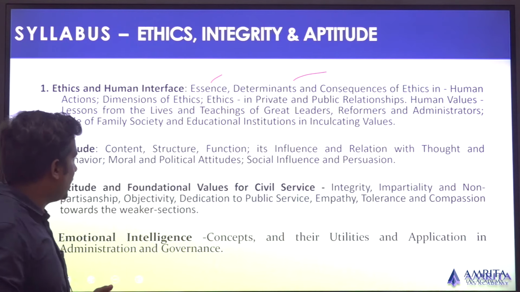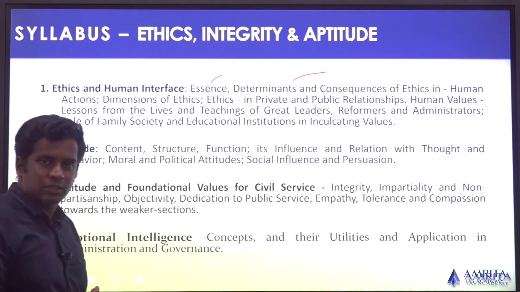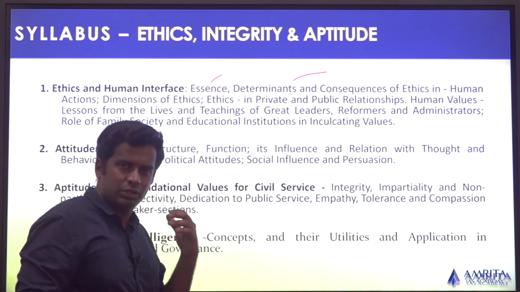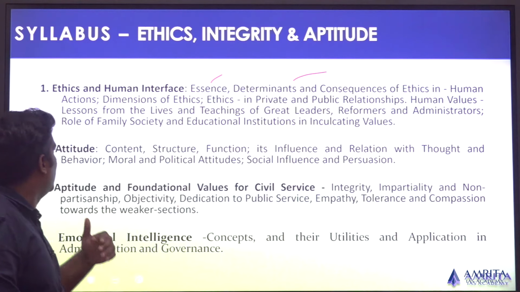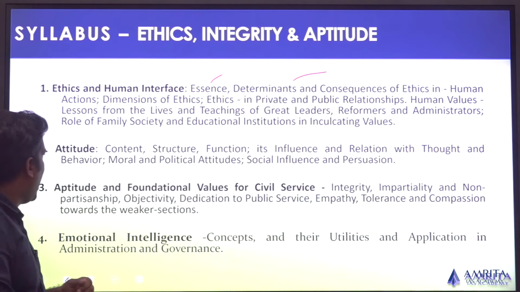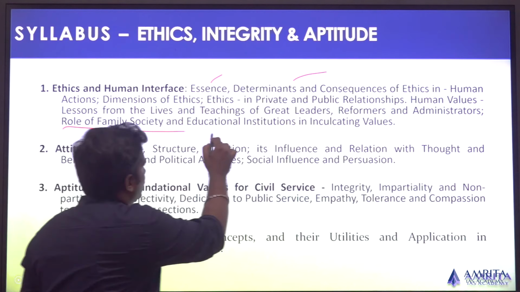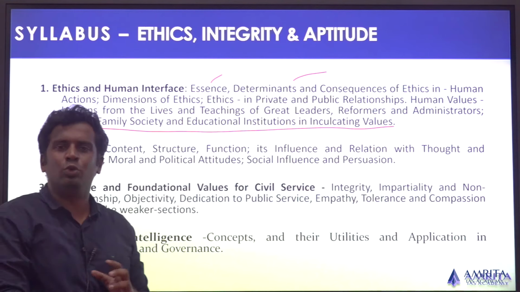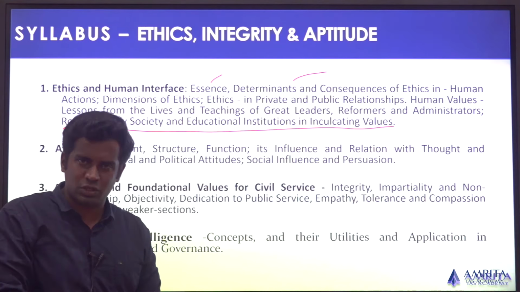Not only that, it asks about the dimensions, and ethics in private and public relationships. It also talks about a different topic known as human values, lessons from the lives and teachings of great leaders and reformers, administrators, and the role of family, society and educational institutions in inculcating values. So it's quite a unique syllabus when you compare it with GS1, 2 and 3.